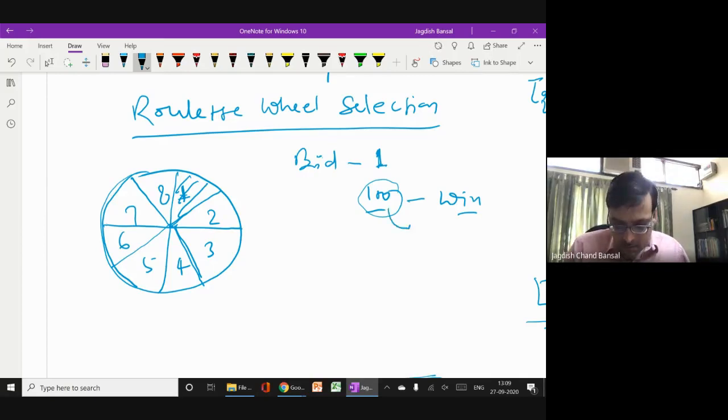Since there are 8 parts, the ball can stop anywhere in this wheel, and this part is 1 by 8 of the total area. Therefore my probability of winning is 1 by 8, and therefore I will get 8 times the money. 8 times means 800 rupees. If I bet 100 rupees, I will get 800 rupees. If it is divided into 8 parts, I'm not sure how many parts it is actually divided into.